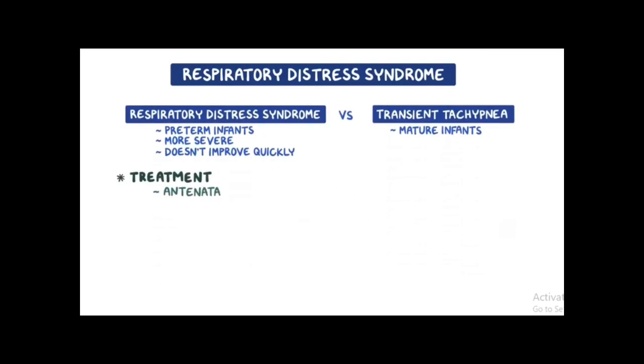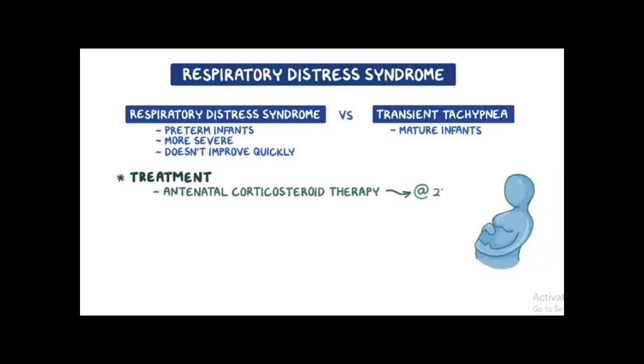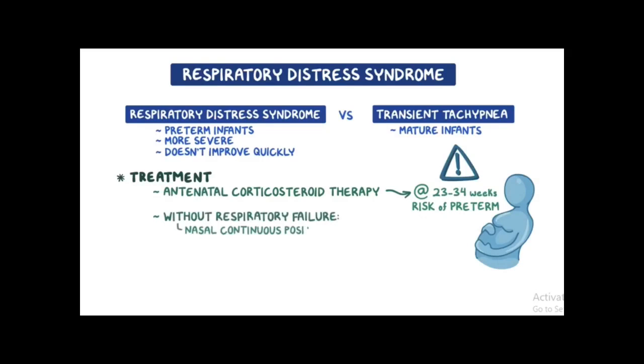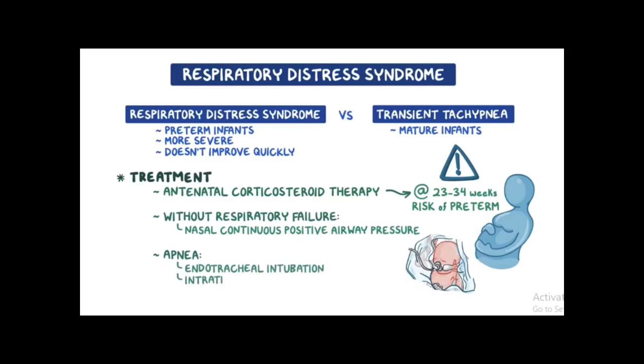Regarding treatment, antenatal corticosteroid therapy should be administered to all pregnant individuals at 23 to 34 weeks of gestation who are at an increased risk of preterm delivery to prevent or decrease the severity of neonatal respiratory distress syndrome. In newborns without respiratory failure, nasal continuous positive airway pressure is the preferred initial intervention. If this fails and apnea develops, the infant requires endotracheal intubation and intratracheal surfactant therapy with poractant alfa, calfactant, or beractant.